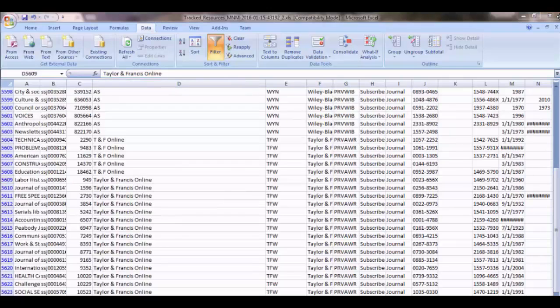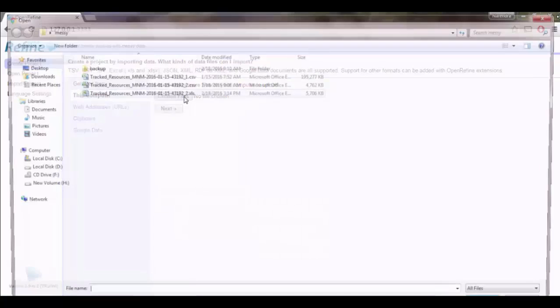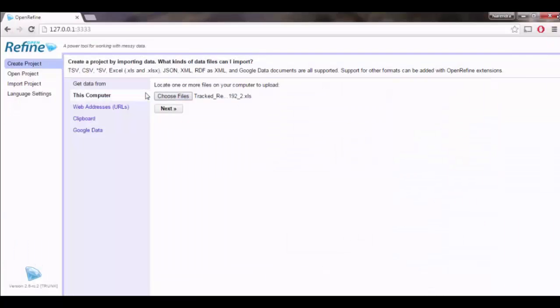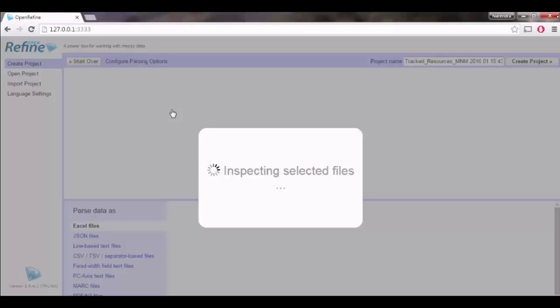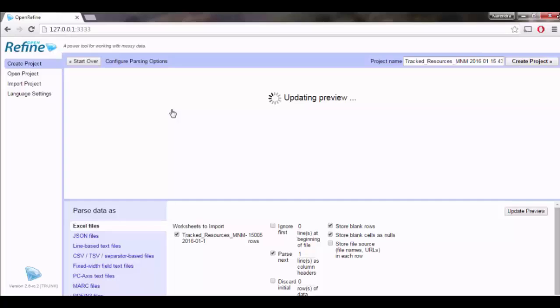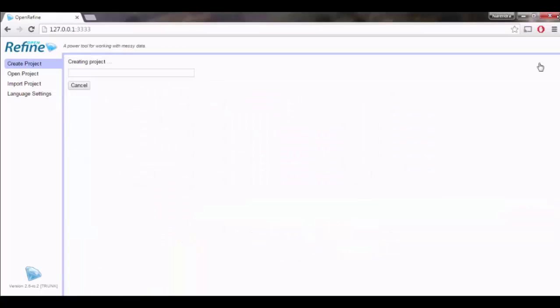That's where Google Refine comes in. It's a free, powerful tool for working with messy data. Let's clean the data by using Google Refine. By clicking on next, it will upload the same data into Google Refine and provide a preview. You can create a project by clicking on create project.